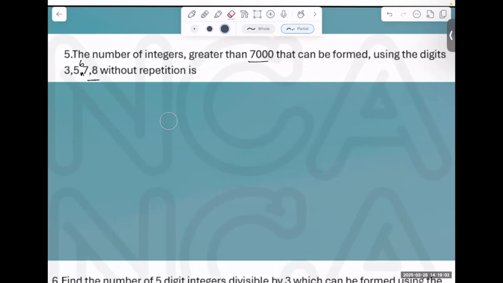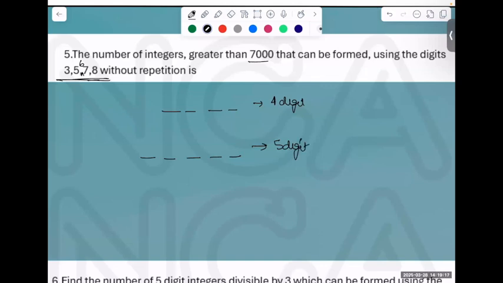Okay, first is the case when we are only considering 4-digit numbers. Second can be the 5-digit numbers. How many digits do we have? 5. So I can also make a 5-digit number which is greater than 7,000. When you said infinite, you were actually speaking the correct thing, but then you did not consider 5. If it's 4 digits, I can only choose 7 or 8, 2 ways. How many digits are we left with? 4, then 3, then 2. No repetition. 2 into 4 into 3 into 2 is 48.